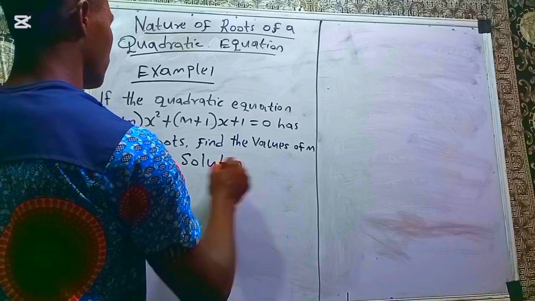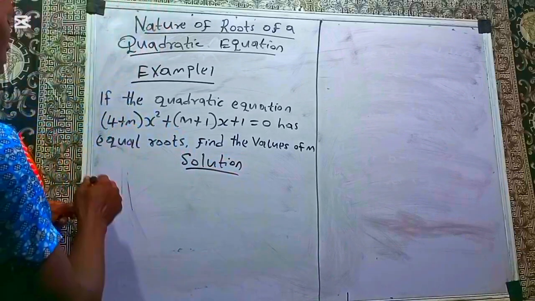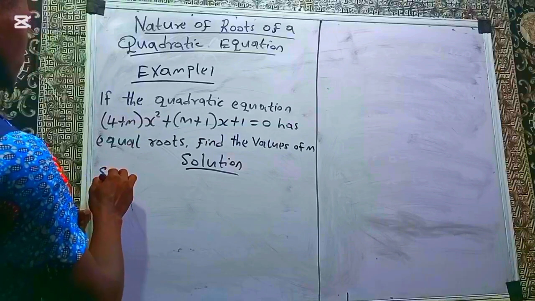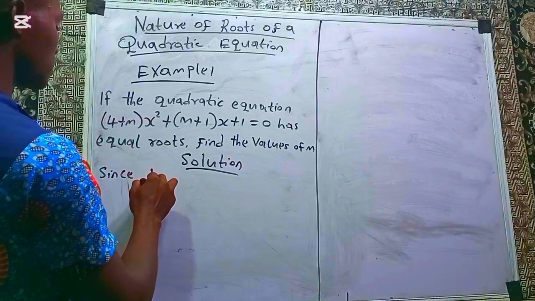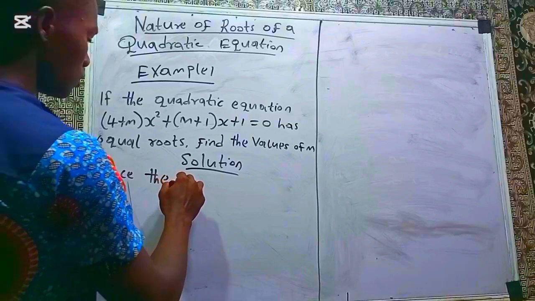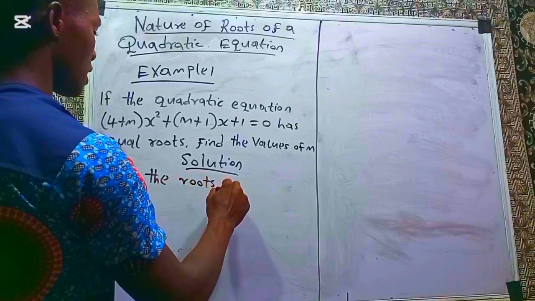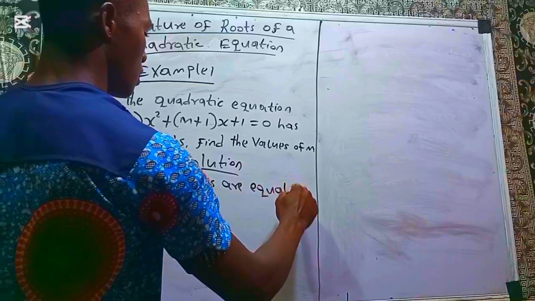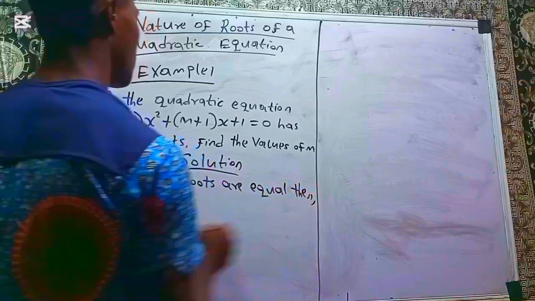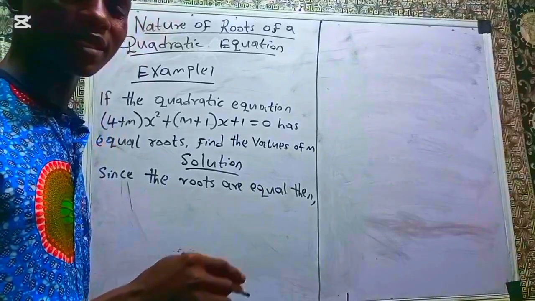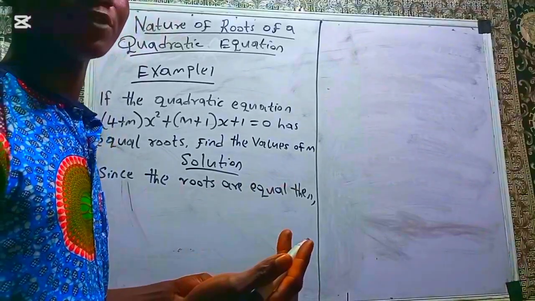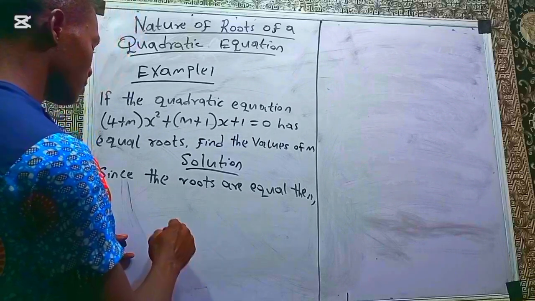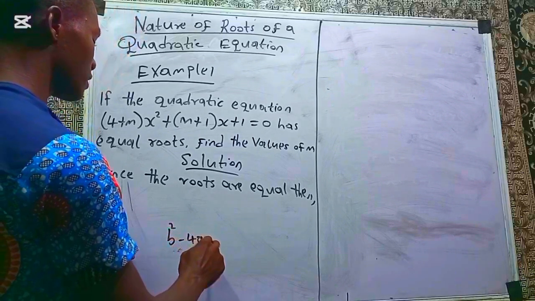Solution. Since the roots are equal, then the nature of the roots, remember our discriminant determines the nature of the roots. What's our discriminant? b² − 4ac.